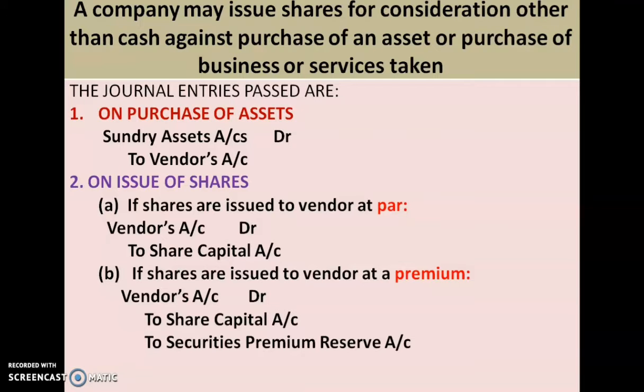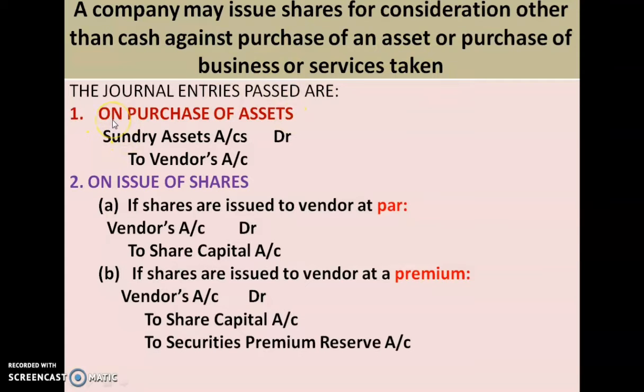When we purchase an asset, we have to give cash to the other party. Here, when we are purchasing an asset, in return for that asset, we are giving him our company's share.